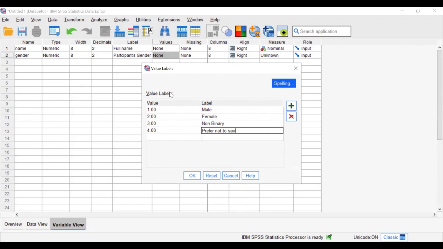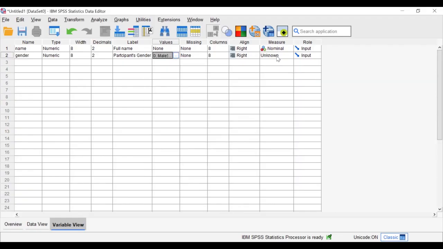So in this way, these are the values we put here, or we can say this is the coding. Then we can say this is the scale, or this is ordinal.